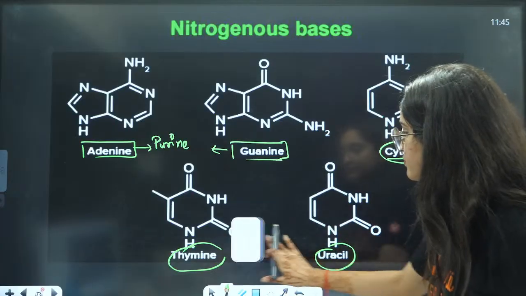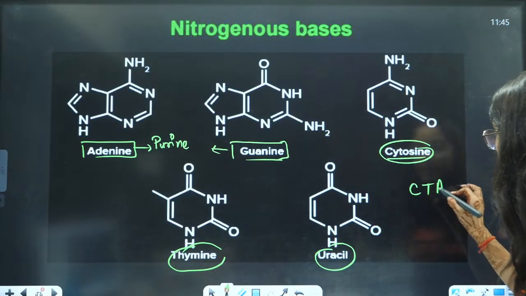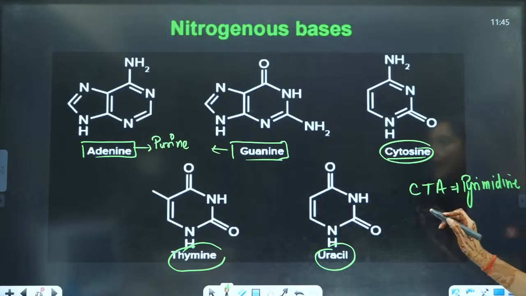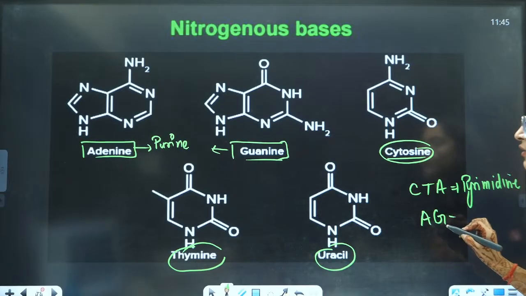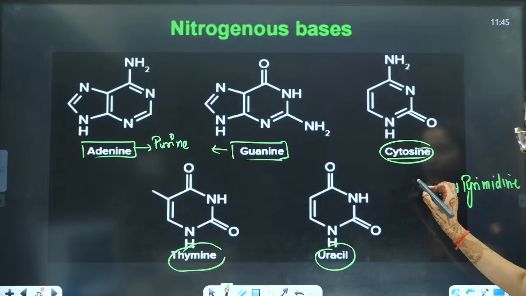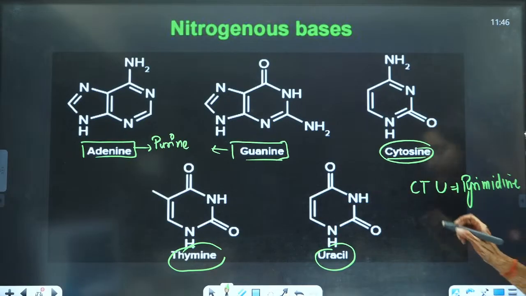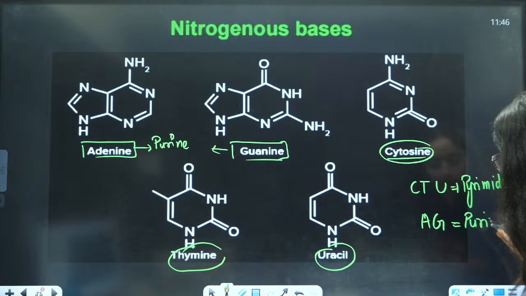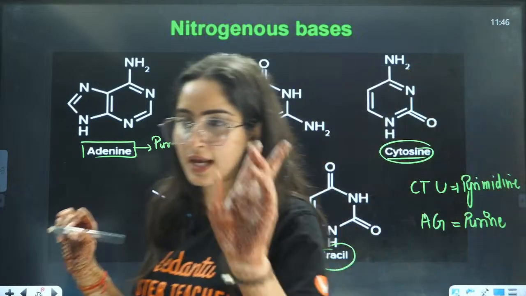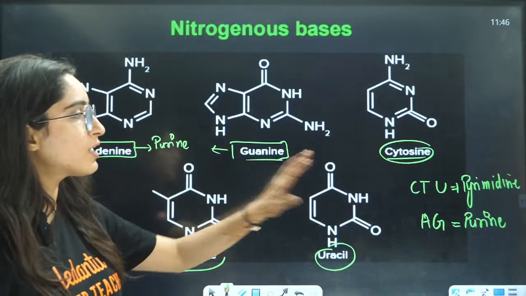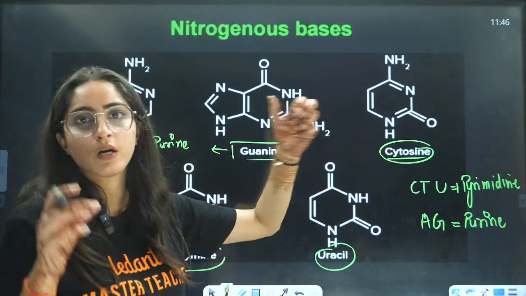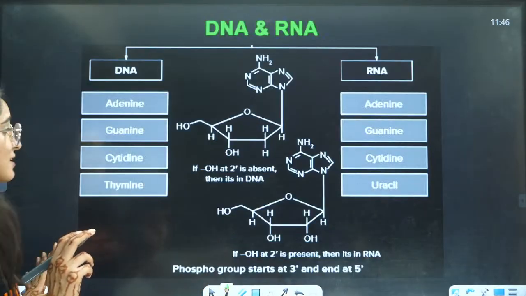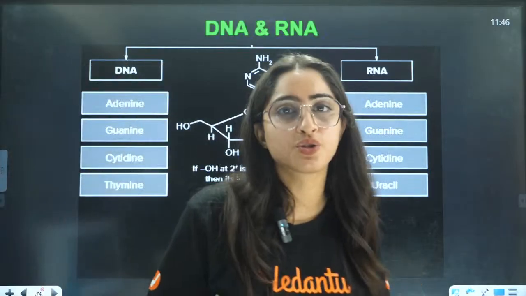You can write CTU, these are pyrimidine units, and A and G are purine units. This is the next question that they can ask you: whether a given base belongs to pyrimidine or purine.